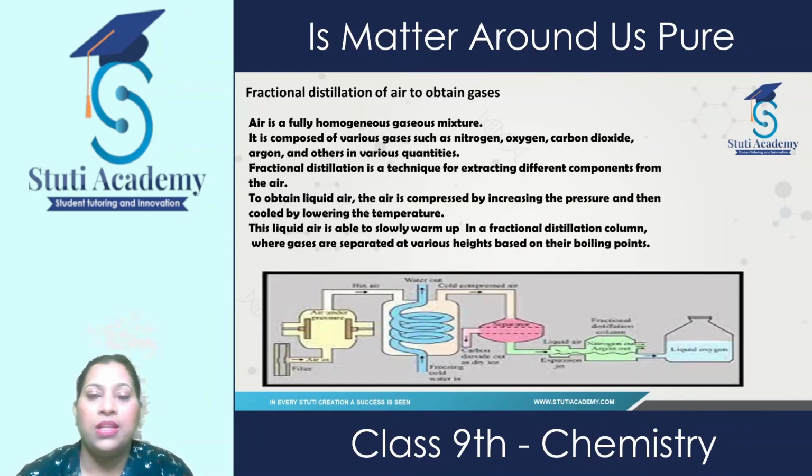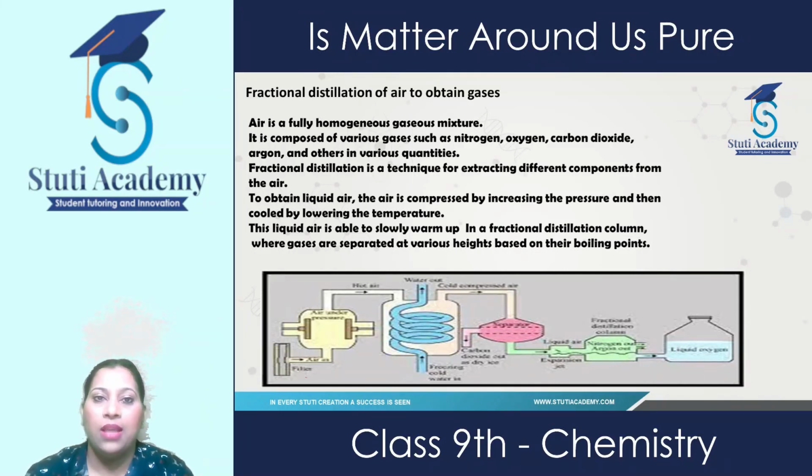Then fractional distillation we also use to obtain the different components which are present in gases. As we know, air is a mixture of certain gases and we call it a homogeneous mixture. So if we want to obtain the different gases which are present in air, we use fractional distillation. For this method, we need this air under pressure.